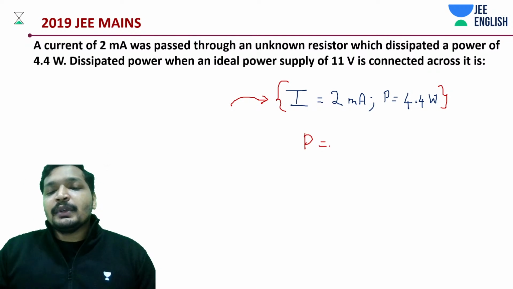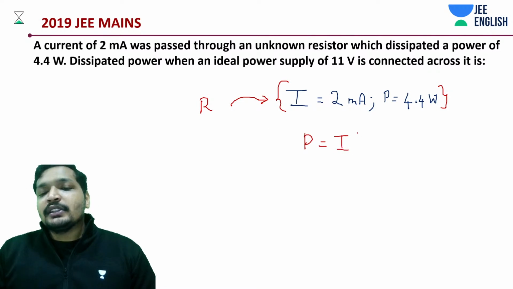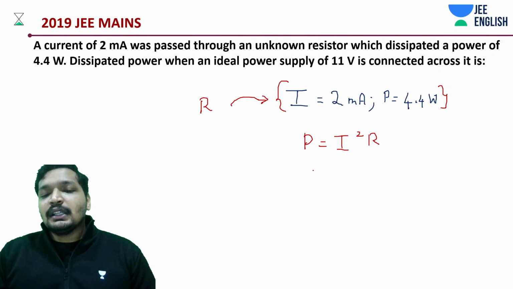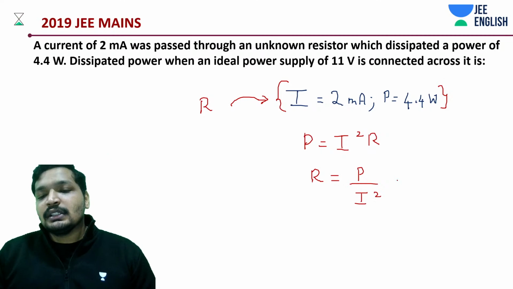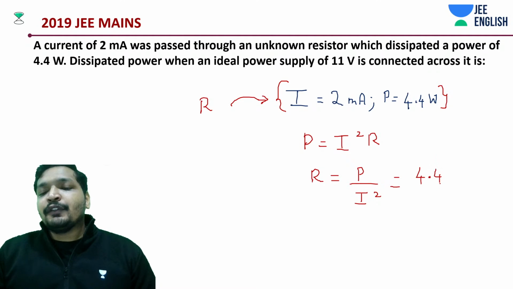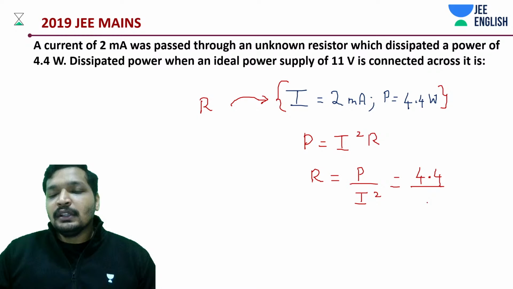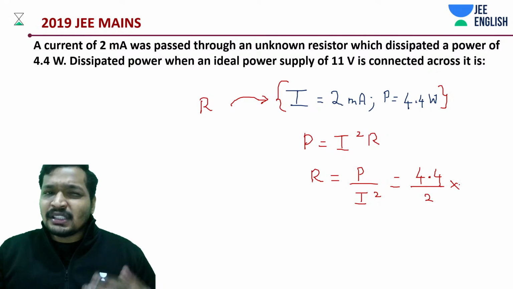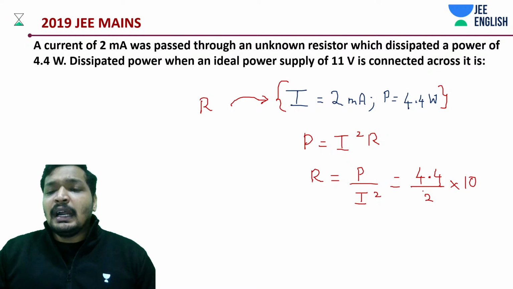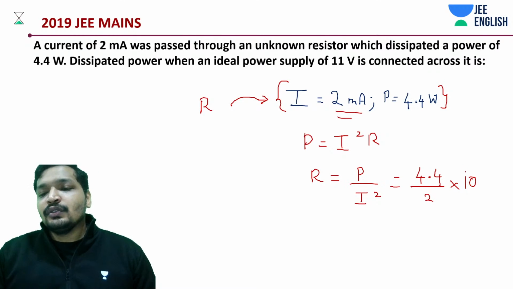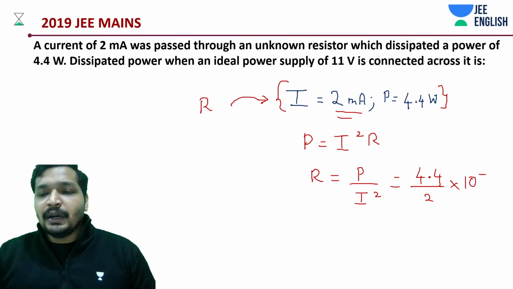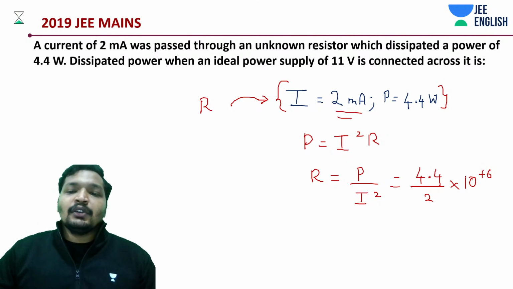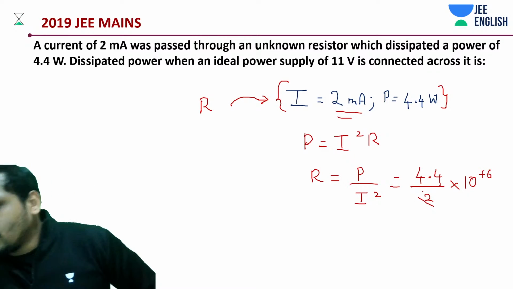So power is going to be, and this is for a specific resistor with resistance R, power is going to be I square R. You all know this. So what should R be? R should be nothing but P by I square. This is an easy part, and of course we'll be discussing some techniques for your calculation as well. This is something you should definitely know when it comes to current electricity, because calculation sometimes tends to be tricky, and it's in milliamperes, right? So if we convert, 10 to the power minus 6 from the denominator would become 10 to the power plus 6.